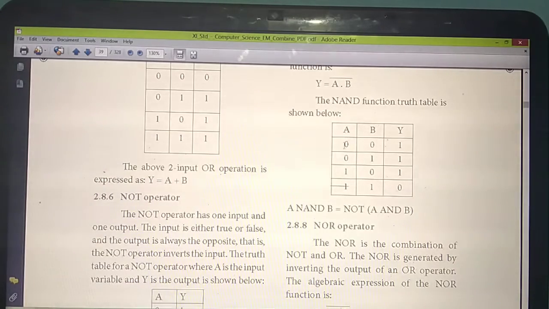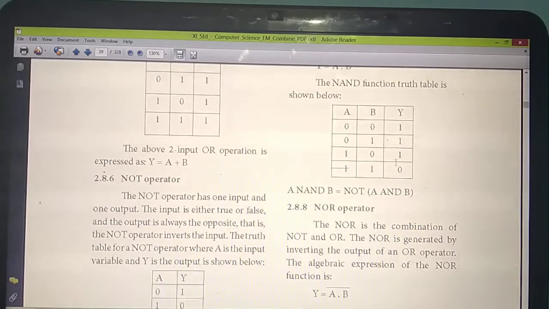These are the inputs. Inputs always stay the same, A and B. For all the truth tables, the inputs won't get changed. Only the answer will get changed. How will the answer change? Just write the opposite of the AND operator. In the place of 1 you should write 0, and in the place of 0 you should write 1.